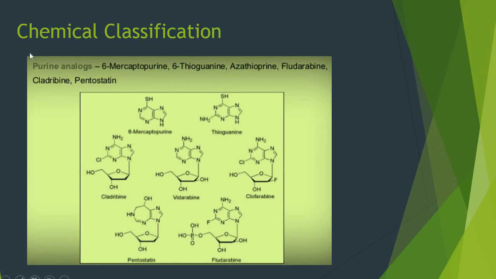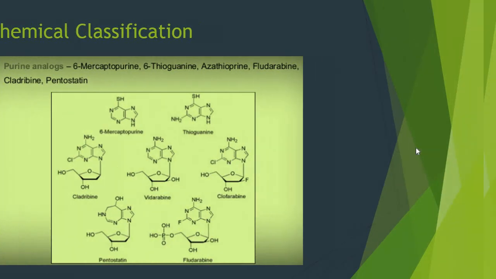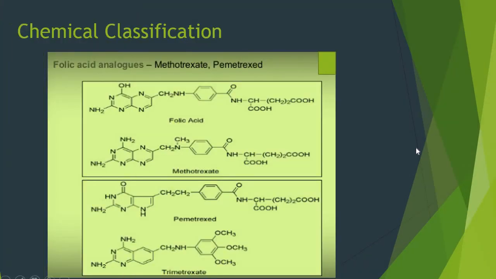The second subclassification is purine analogues, and the drugs are 6-mercaptopurine, 6-thioguanine, azathioprine, etc., and all these are the structures of the drugs for purine analogues. The third is the folic acid analogues, and the drugs are methotrexate and pemetrexed, and these are the structures.